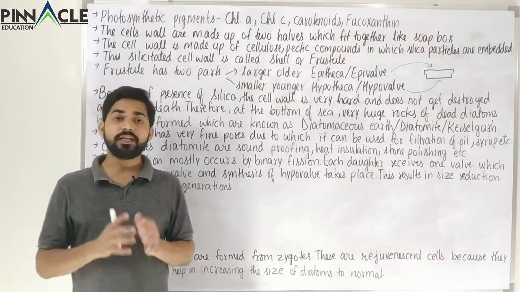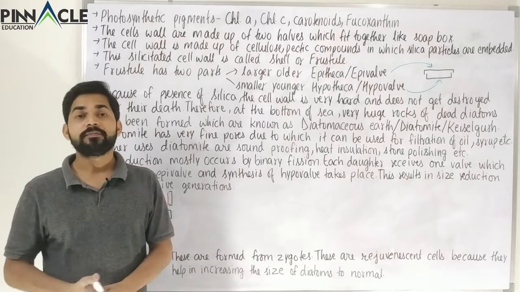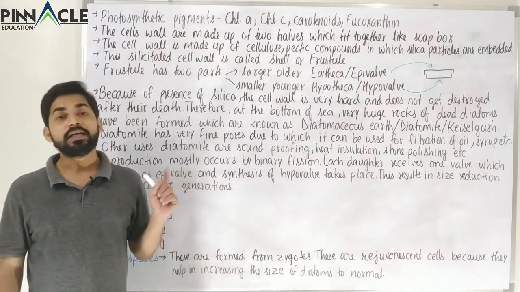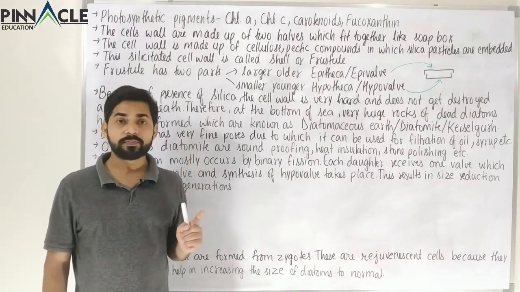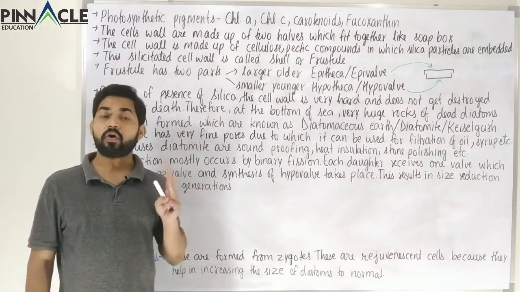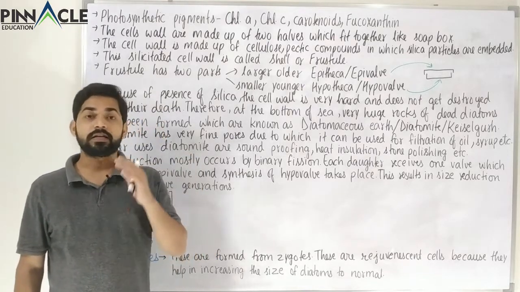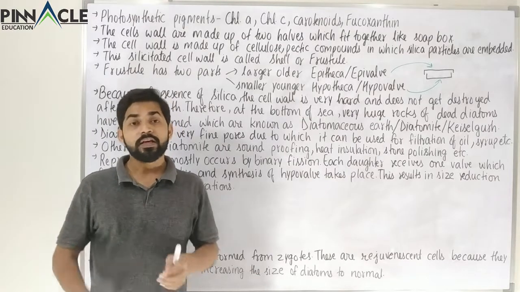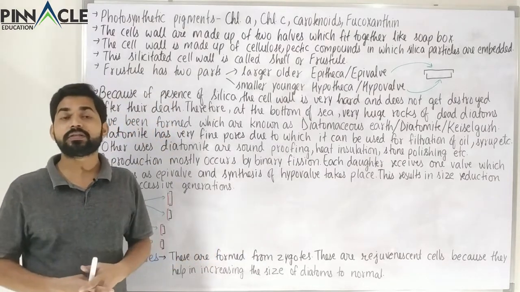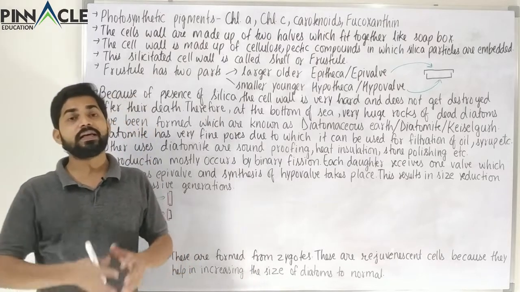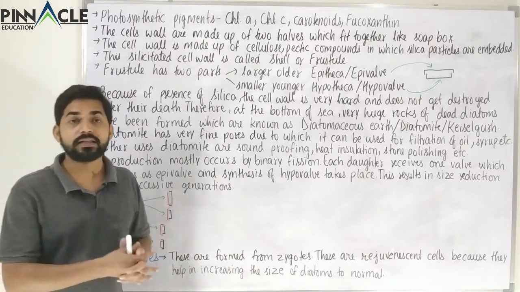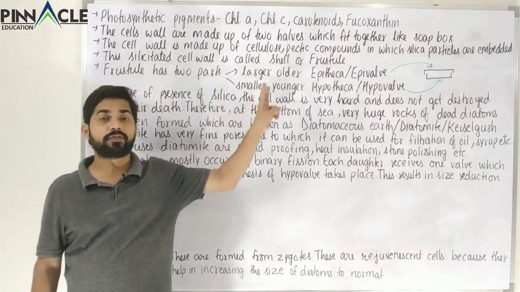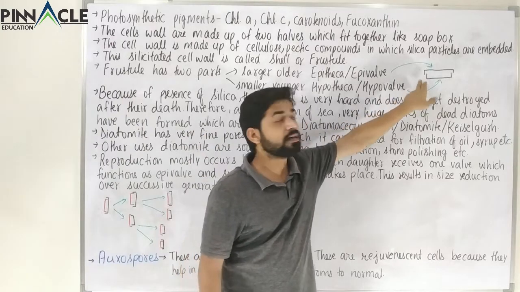Normally in plants the cell wall is composed mainly of cellulose, but here the cell wall is composed of cellulose, some pectic compounds, and also a very resistant, very hard substance, and that is silica. These silica particles are deposited in the cellulose or pectic compound layer present in the cell wall of chrysophytes. So the cell walls are made up of two halves, and we are going to see these two halves.